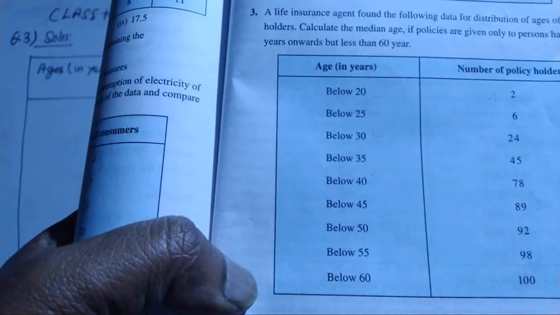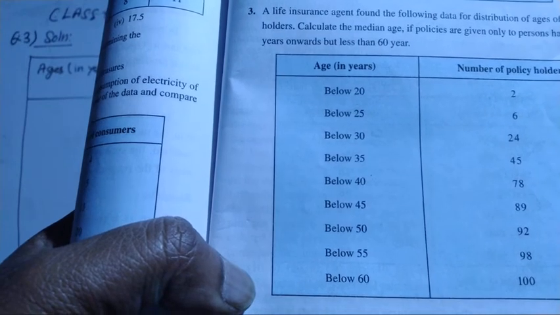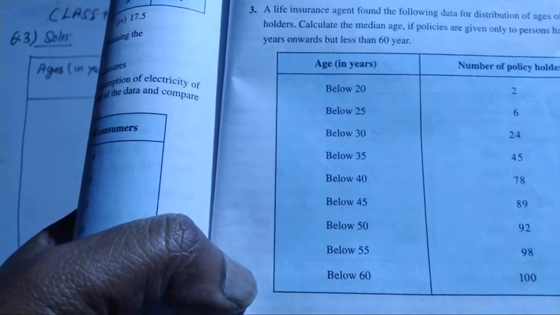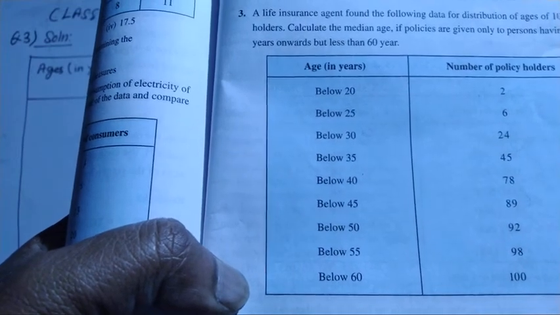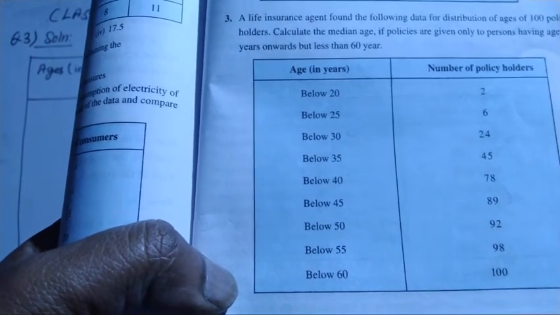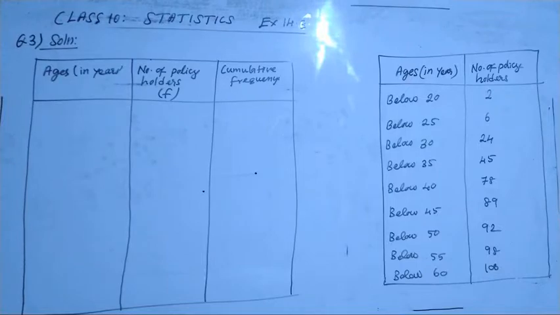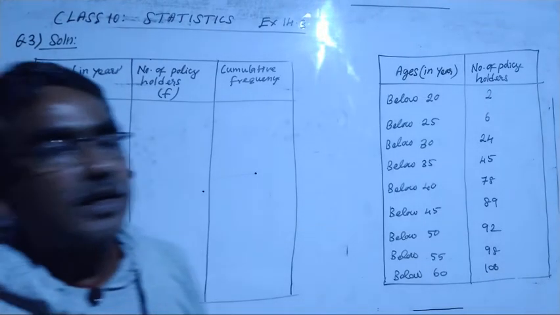Below 20 years old, 2 people are given policies. Below 25 was given 6. That means below 25 includes those below 20. So the cumulative frequency is given by the question. Okay, let's find out the values. The question is very clearly given.